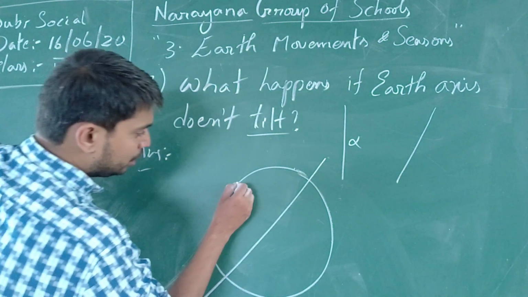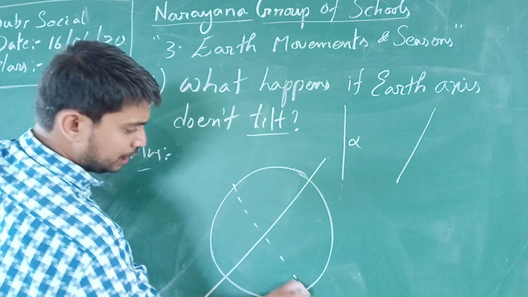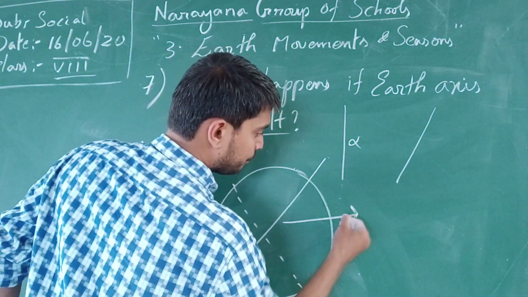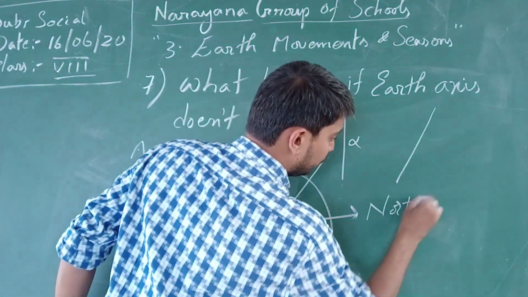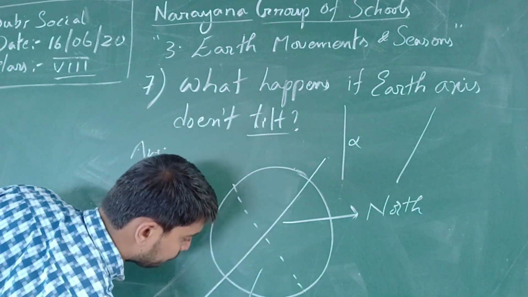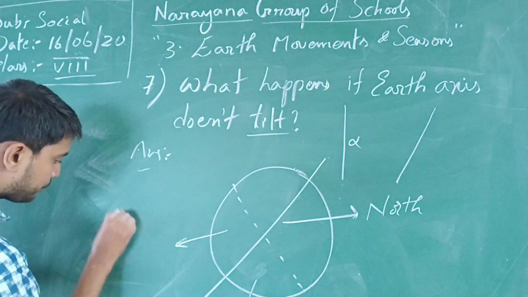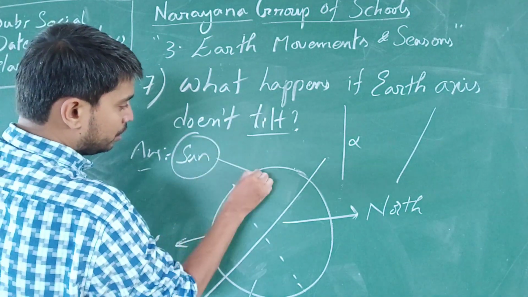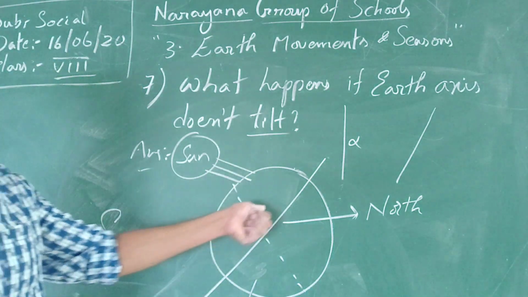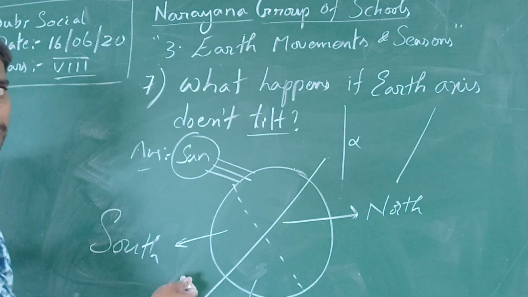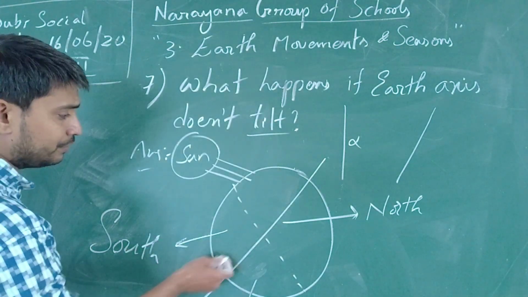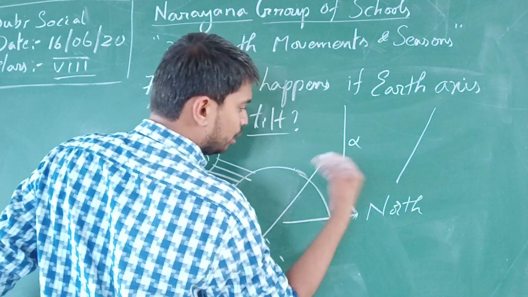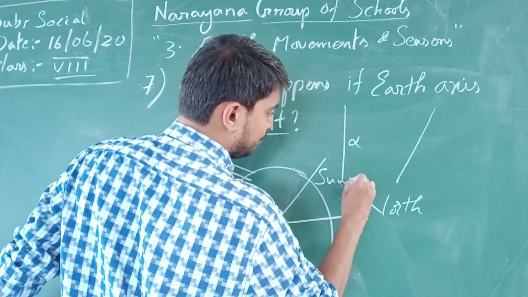If you observe clearly, imagine that this is the model of the globe or the Earth. This is the complete northern part, this one is the south, and here is the sun. The northern part receives more sunlight, whereas the southern part receives less. So there is cool climate or winter in one part, and warm climate or summer in the other.